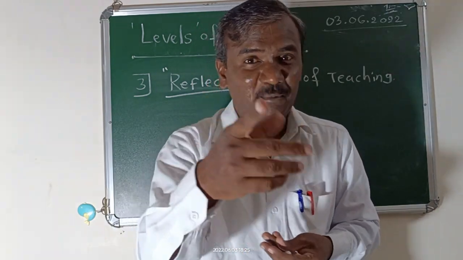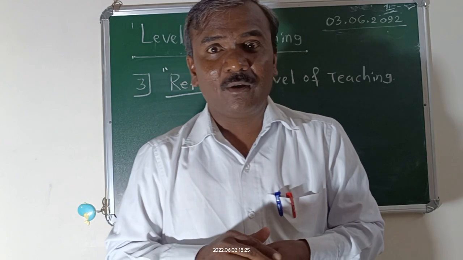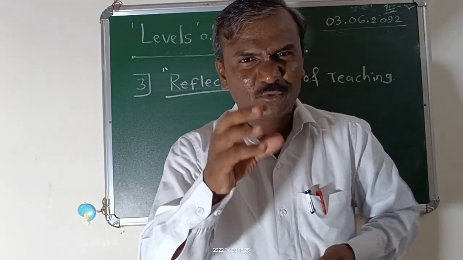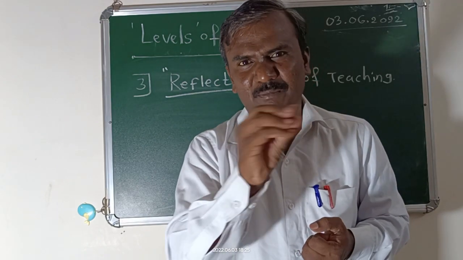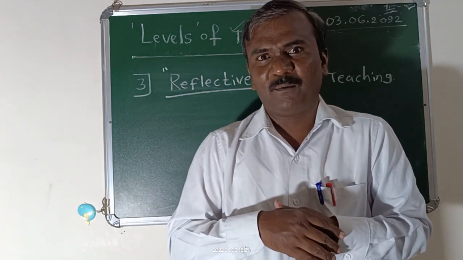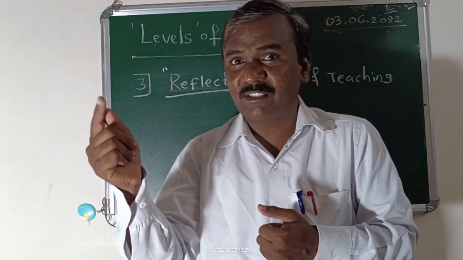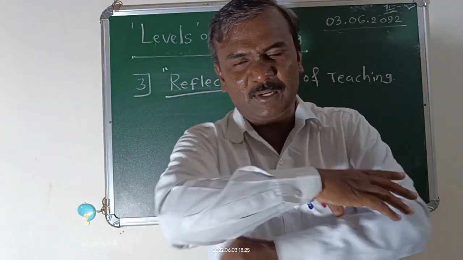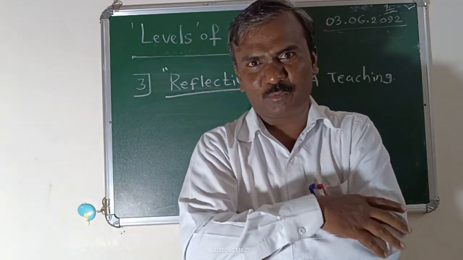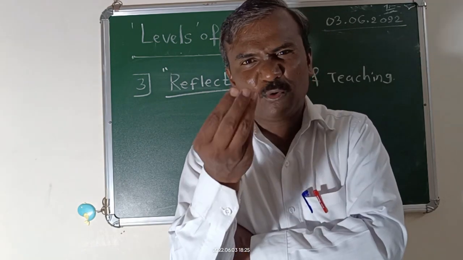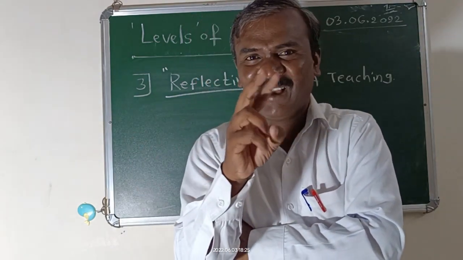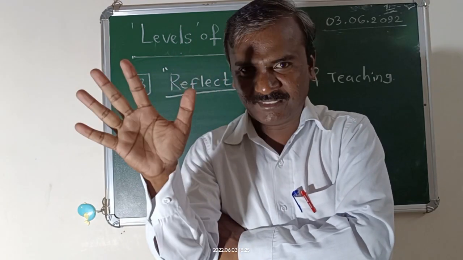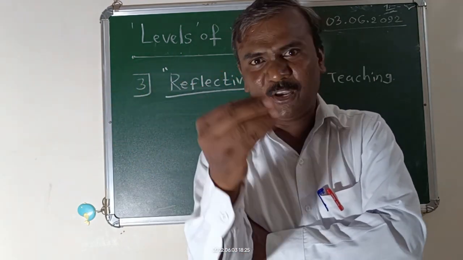Okay, what happened one day, I went to the owner of a bicycle shop. Actually, I didn't have the money during that time. I was suffering from financial problems. I requested that owner, sir, I want a bicycle. He said, you have to pay 5,000 rupees. But I told him, sir, I don't have 5,000. Give me installment. I will give 1,000 for 5 months. Okay, extra 500 I will give.